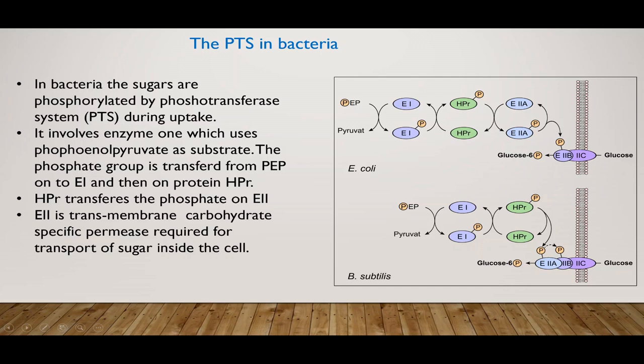Bacillus subtilis has a similar system with slight variation. In Bacillus subtilis, proteins E2A and E2B are both associated with the permease 2C. The reaction sequence is essentially the same, wherein phosphoenolpyruvate transfers a phosphate group onto a protein, and the phosphorylated membrane-bound protein will convert glucose to glucose 6 phosphate.